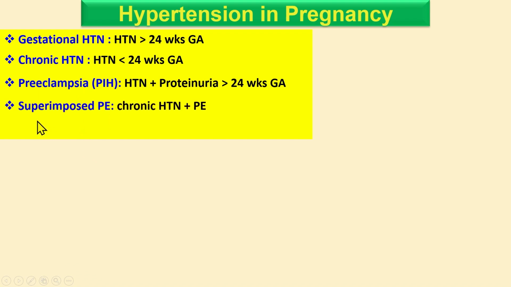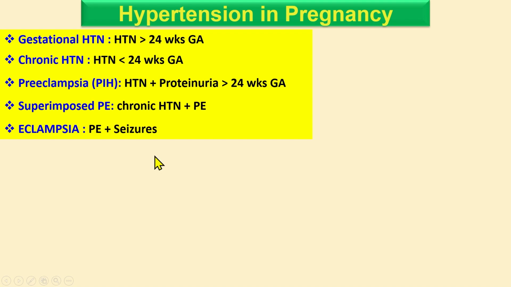Okay. So there is also superimposed preeclampsia, meaning the patient already has chronic hypertension, and later she developed preeclampsia. This is known as superimposed preeclampsia. The next term is eclampsia. If preeclampsia, meaning hypertension and proteinuria, plus seizure or convulsion, meaning there is brain involvement, this condition is known as eclampsia.